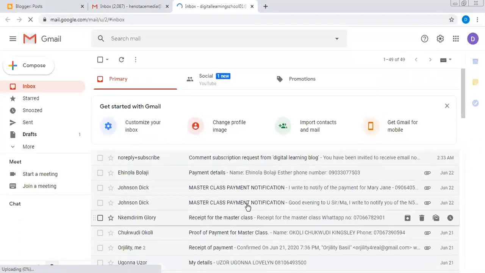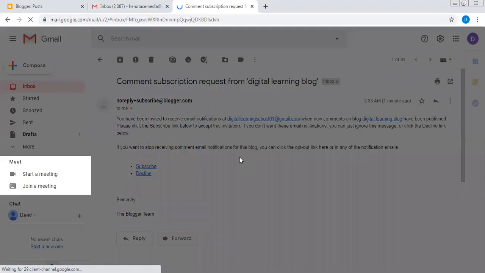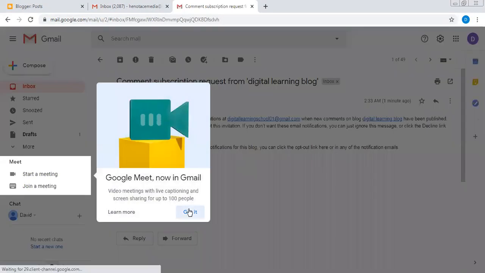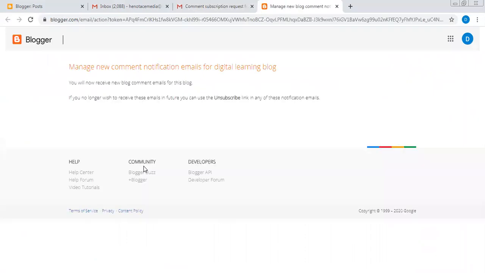I'm going to be very fast about it. So look at it. Then yes, this is the inbox. So they say you have been invited to receive email notifications at digitallearningschool01 at gmail.com when comments on blog, digital learning blog have been published. You can read the information on the screen. Please click subscribe to accept the invitation. If you don't want this email notification, you can ignore the messages or click the decline link. Okay, so I'm going to click on subscribe because I want the notifications to come here.